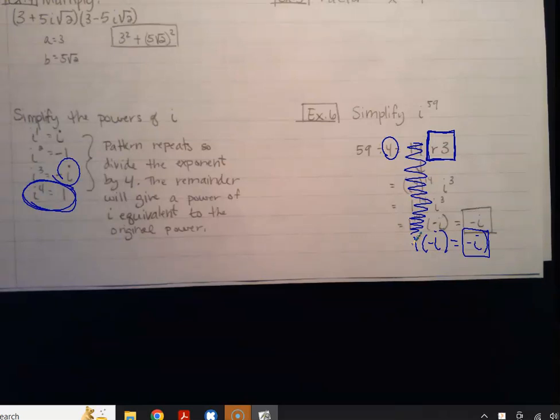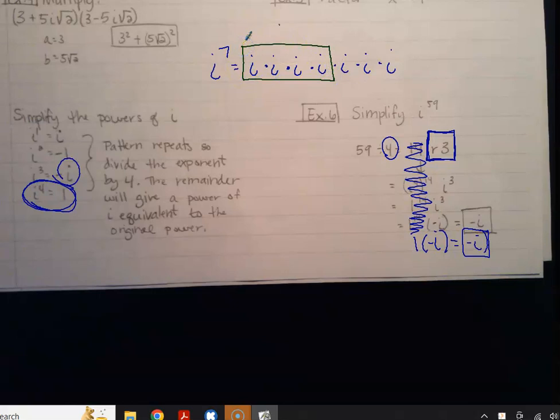Because i to the 7th, if we did this, would equal i times i times i times i times i times i times i. 1, 2, 3, 4, 5, 6, 7. This is the square root of negative 1 times the square root of negative 1 times the square root of negative 1. A square root and a square root is equal to negative 1.